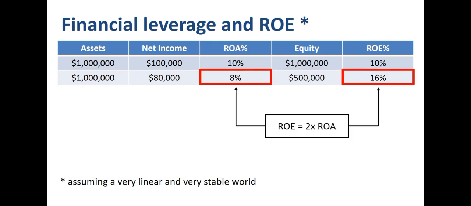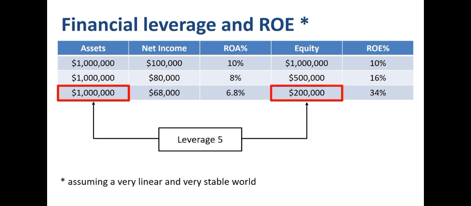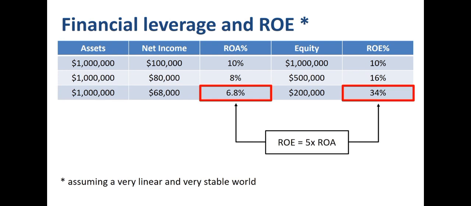When we go to 20% equity and 80% debt, ROA drops to 6.8%, while ROE jumps to 34%. The financial leverage is 5. For every dollar of equity, there are $5 of assets. If financial leverage is 5, then ROE is 5 times ROA.